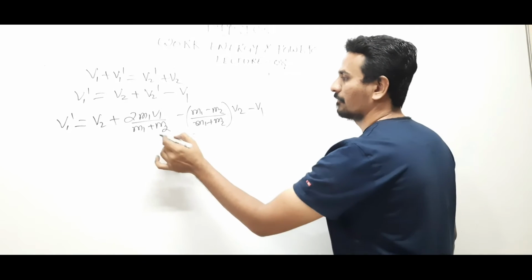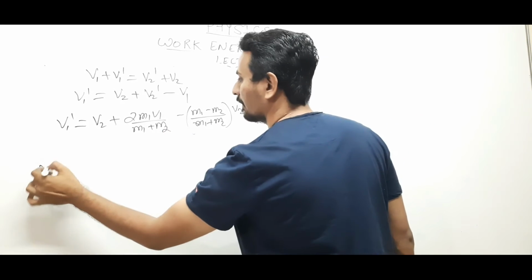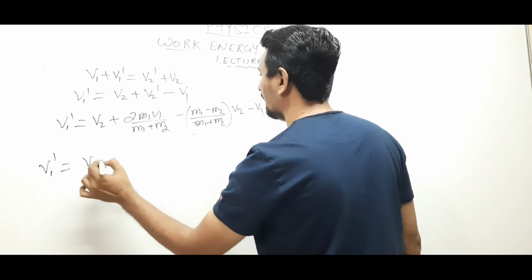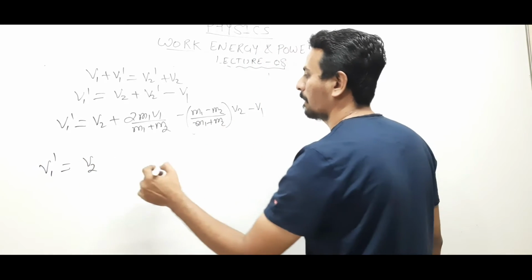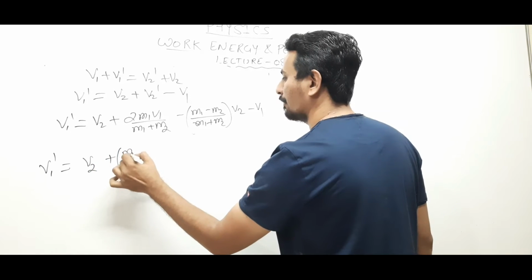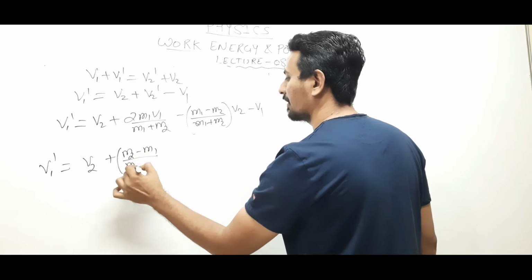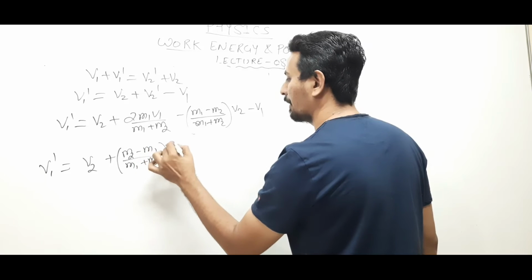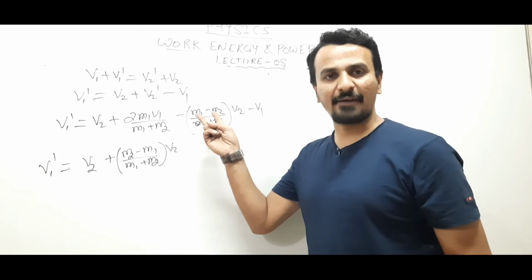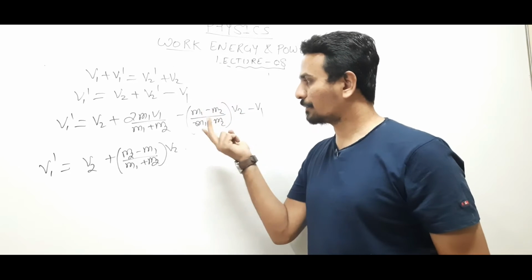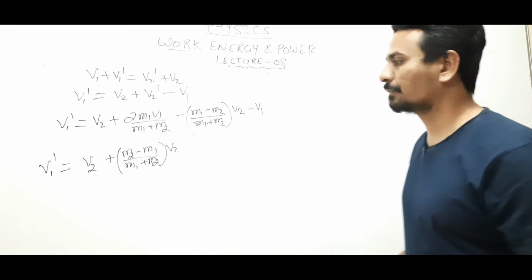Okay, now we'll do one thing, we'll rearrange these terms. So v1 dash will be v2, this can be written as plus m2 minus m1 upon m1 plus m2 into v2. No problem if we are writing the same. I have just changed m1 minus m2 to m2 minus m1 and placed a positive sign.